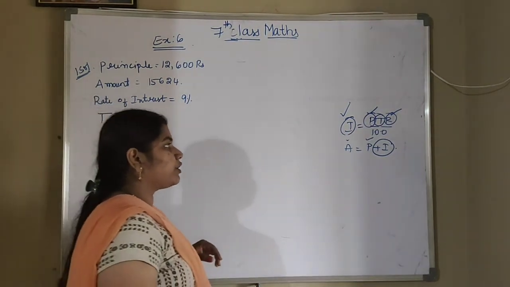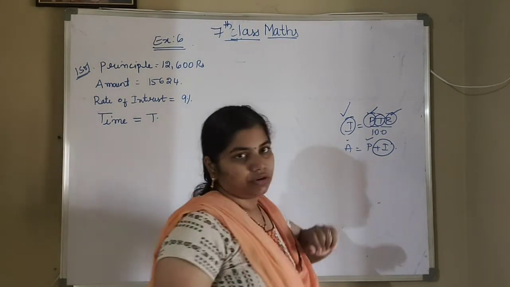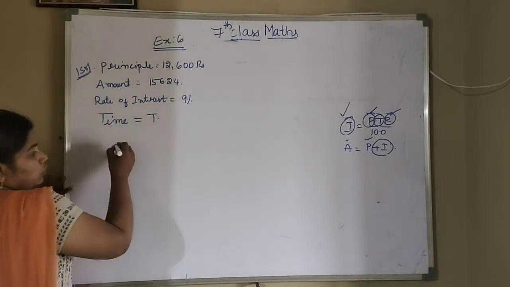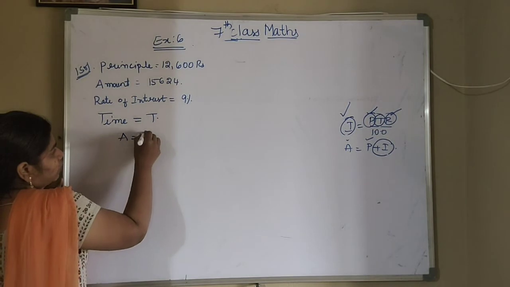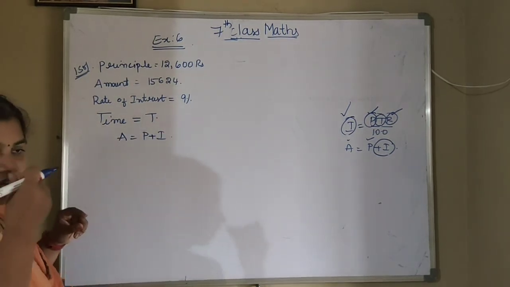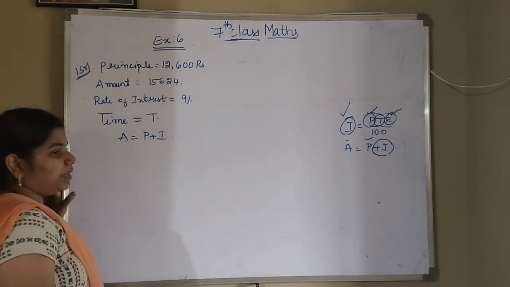Okay, so first I am finding this interest value. How to find the interest value? Already we know that amount is equal to principal plus interest. So already we know that A is equal to P plus I.